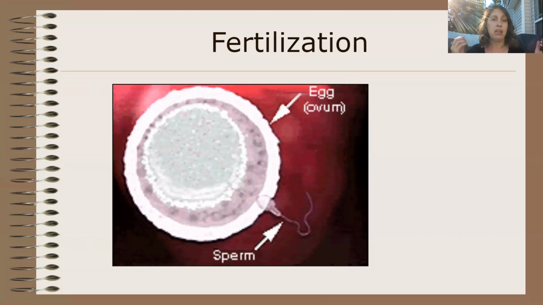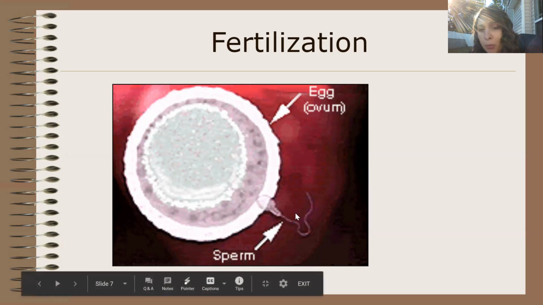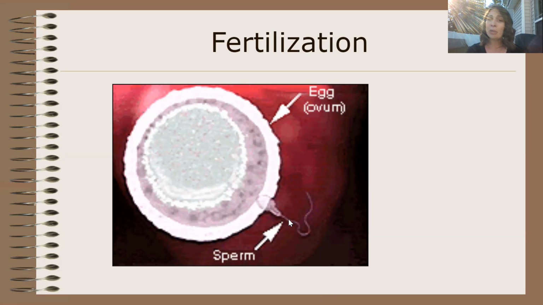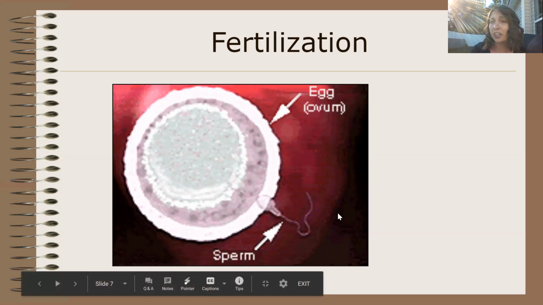And the egg, if it meets sperm, then it gets fertilized and it turns into a baby. If it doesn't, it just slowly exits the system. So there is an arrow pointing right here, which should mean that there's like sperm somewhere. I cannot see it on my computer. So I'm just gonna trust that this arrow is accurate and that it is there.